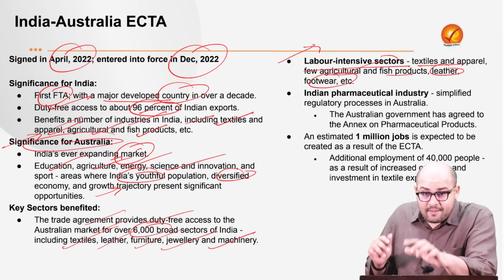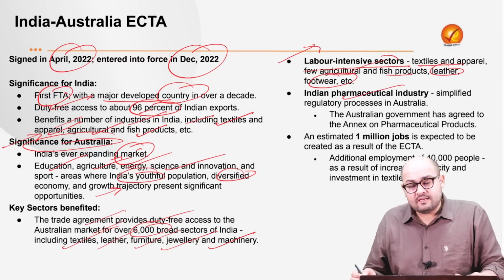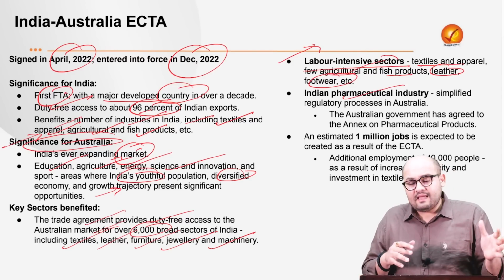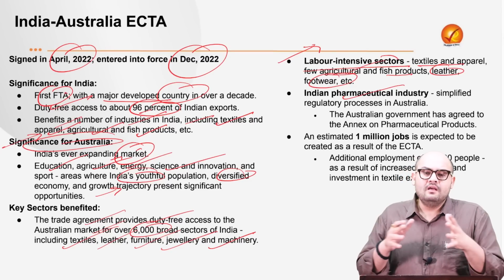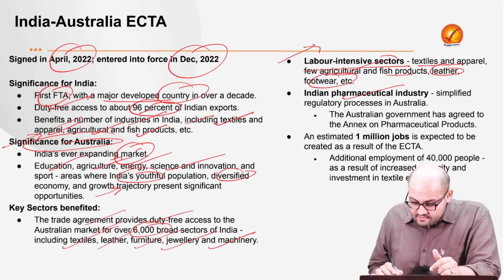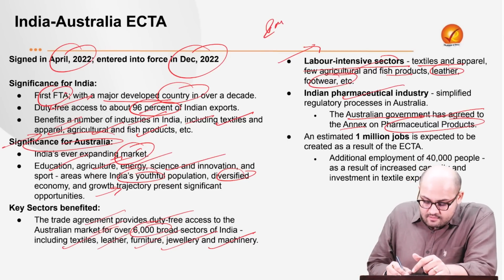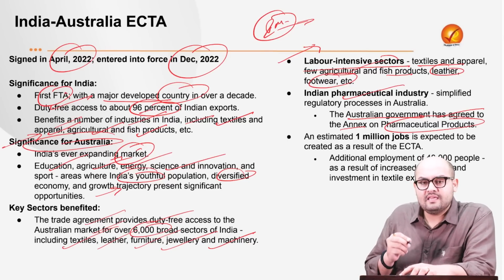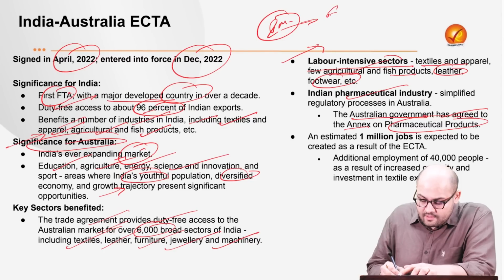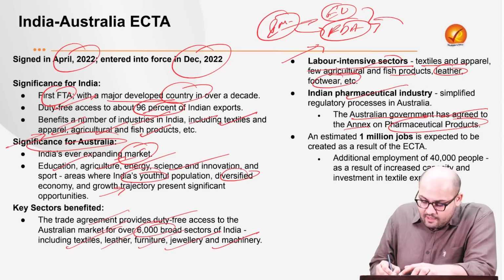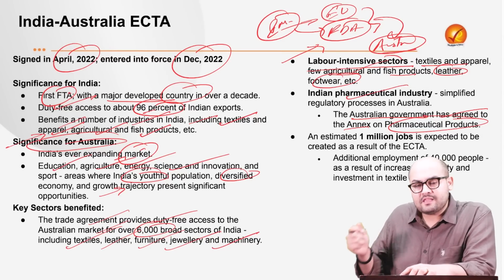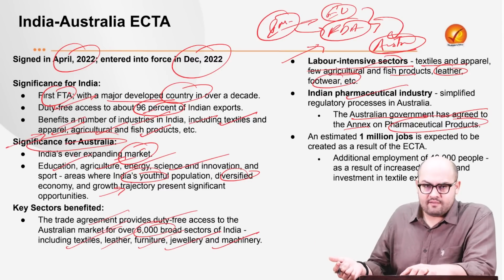Next, we have the benefits accruing to the Indian pharmaceutical industry. It has actually simplified the regulatory process. The Australian government has agreed to the annex on pharmaceutical products. What it means is that those Indian medicines which have been given a green clearance by the European Union or by the FDA of the US would now be allowed to enter the Australian market. So we won't need a specific clearance mechanism in Australia for that.